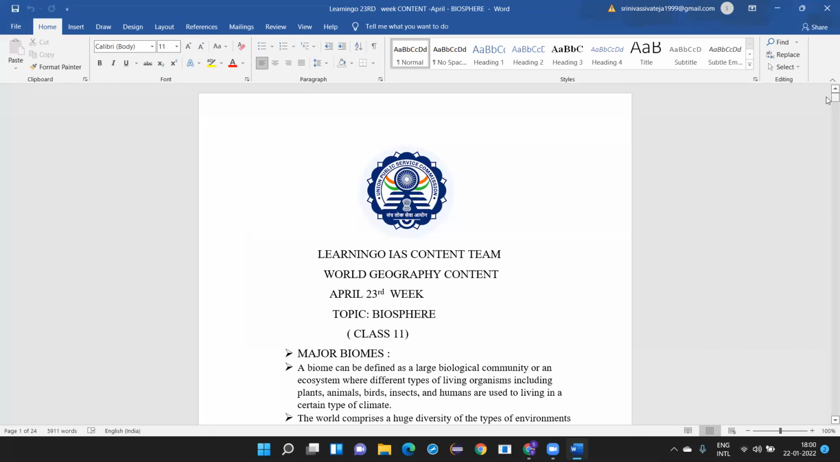It can be defined as a large biological community or an ecosystem where different types of living organisms, including plants, animals, birds, insects, and humans, live in a certain type of climatic condition. That is called a biome. So everything that is living, all the living organisms, are there. This is called the biome.